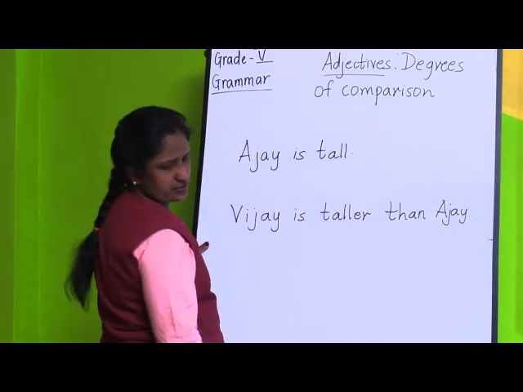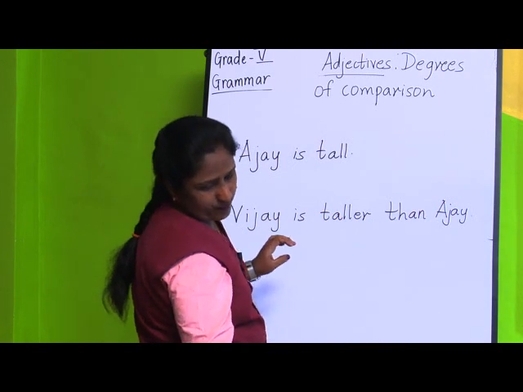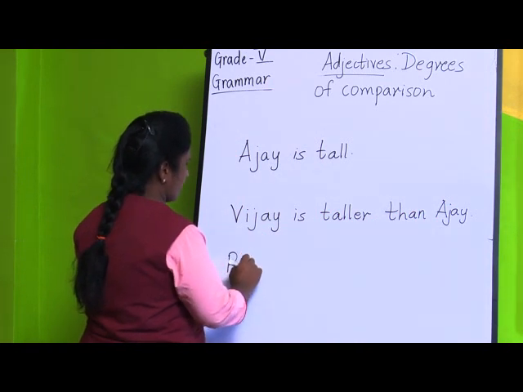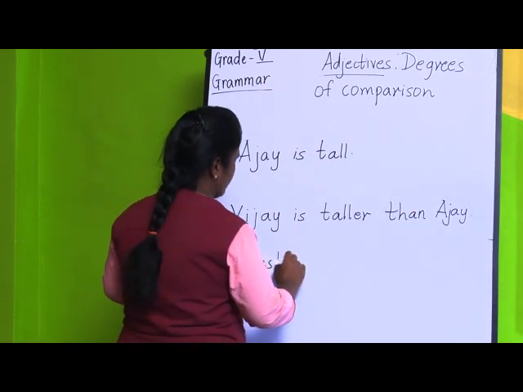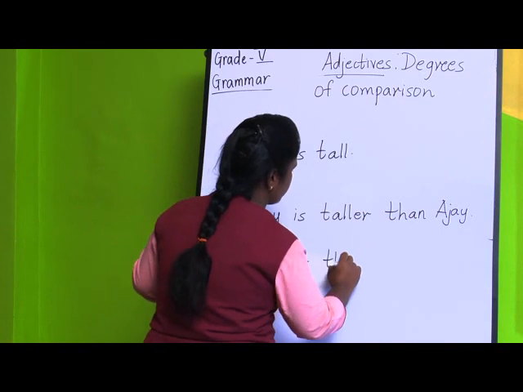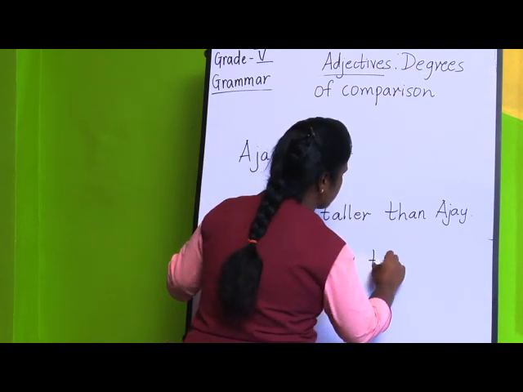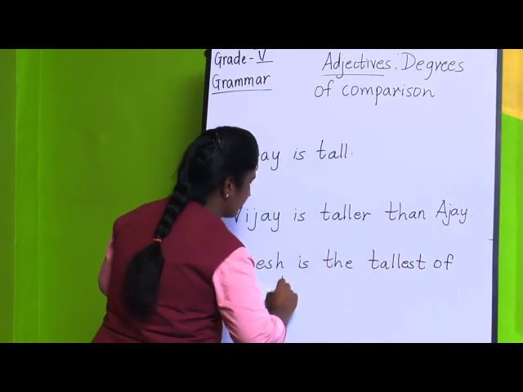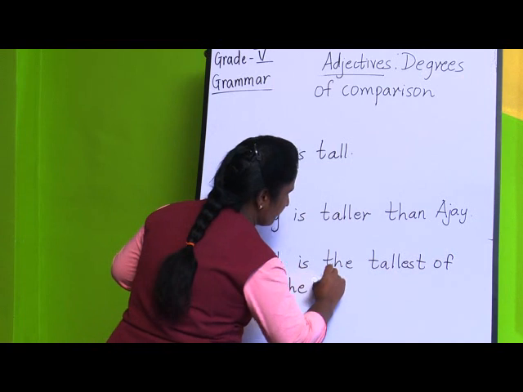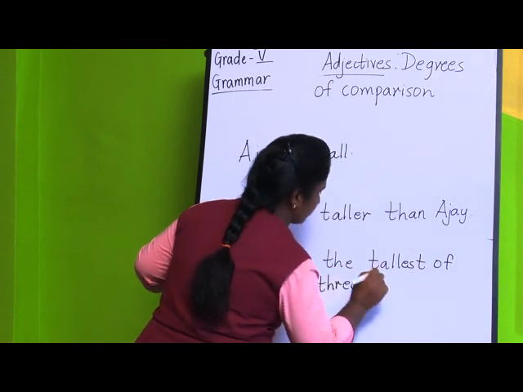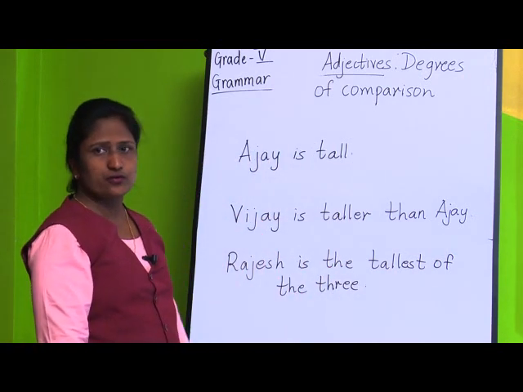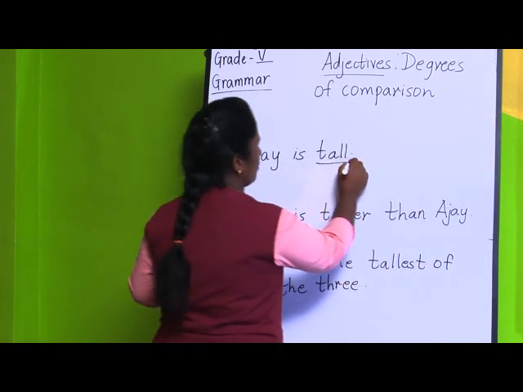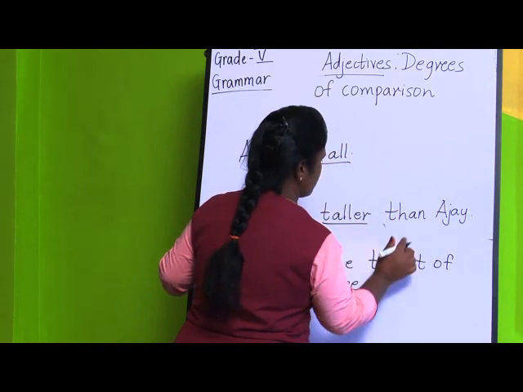And last, Rajesh is the tallest of the three. In all three sentences one adjective is common, that is tall, an adjective of quality. Tall, taller, and tallest.